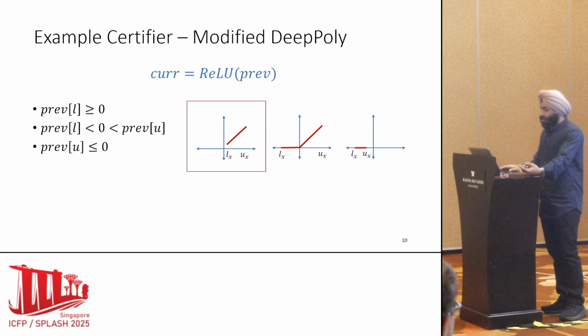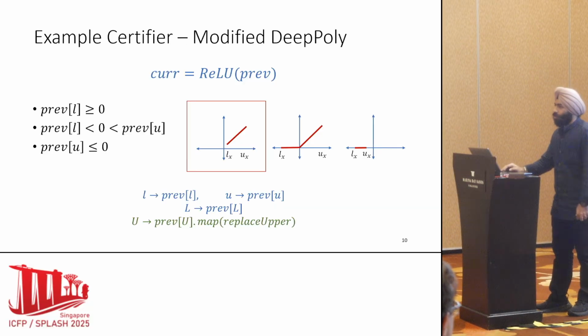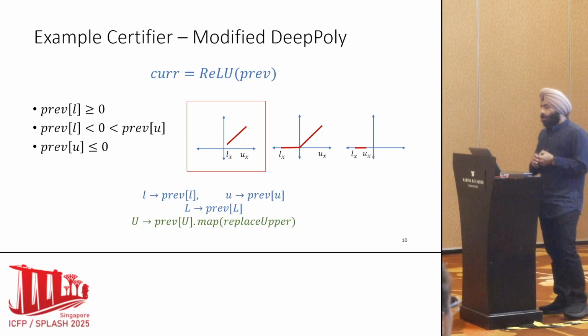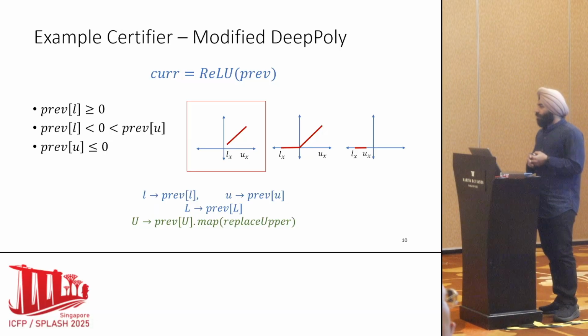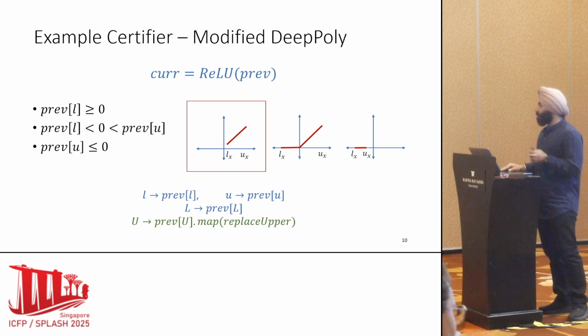Let's take the first case. In the first case, ReLU almost behaves like an identity function. So the lower bound, upper bound, lower polyhedral bound, all can be set to the corresponding bounds of the previous. But for the upper bound, we made a slight change. We did previous u dot map replace upper. Let's look at what exactly this is doing.